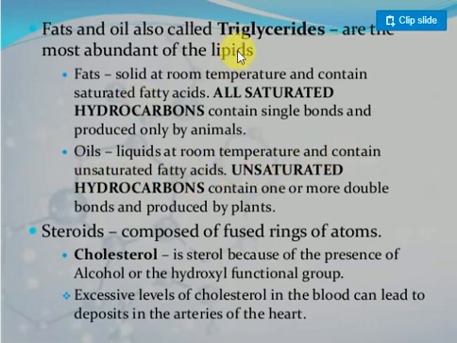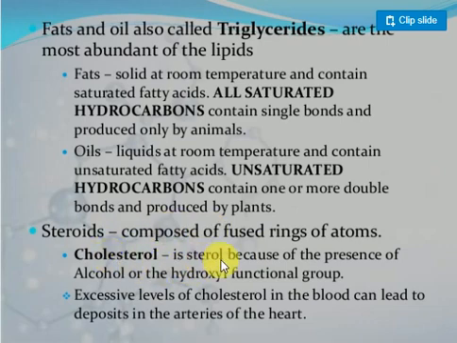Generally fats are of two types: one is saturated, one is unsaturated. Saturated fats contain single bonds, unsaturated fats contain double bonds. Clear? Generally a double bond means it becomes a liquid state, and a single bond means a solid state. Okay, next steroids are composed of fused rings of atoms. We don't have to discuss steroids much more.